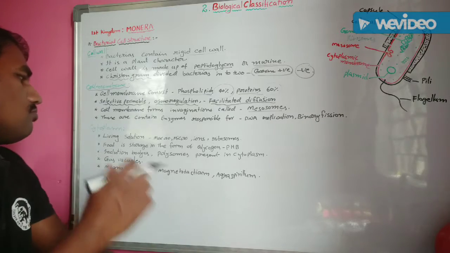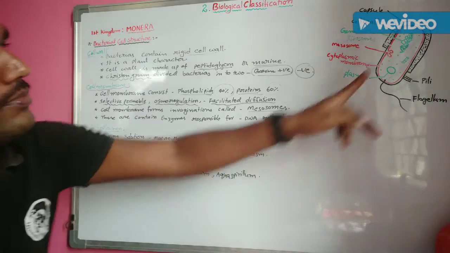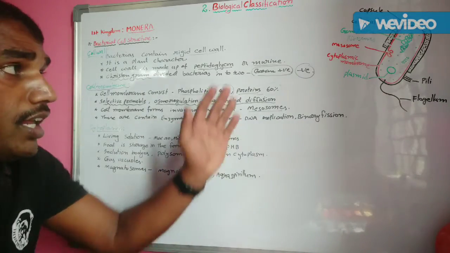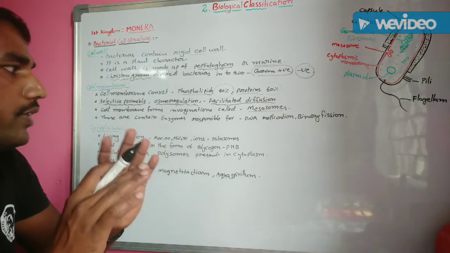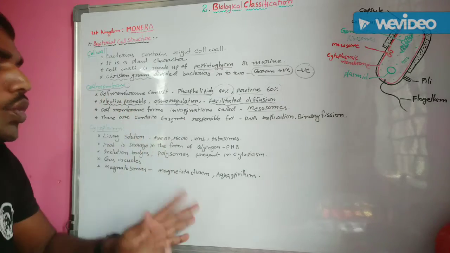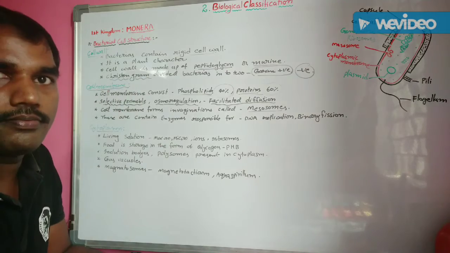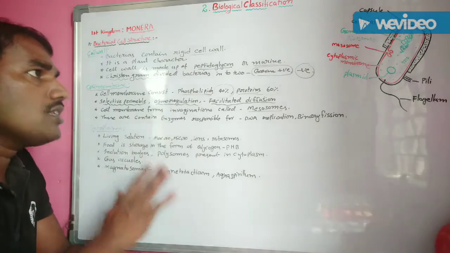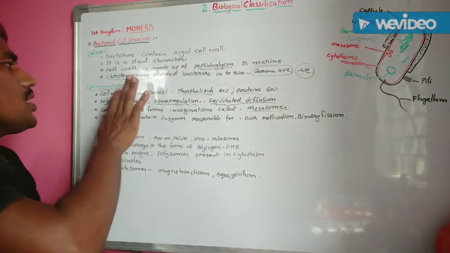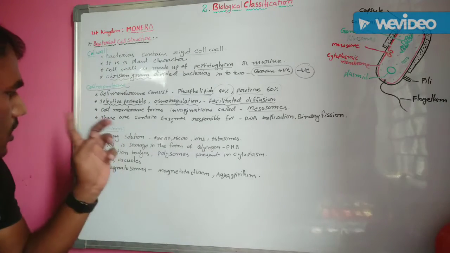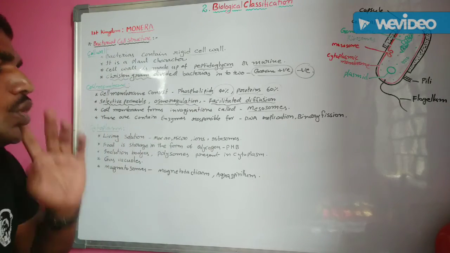The next one, cytoplasm. The living solution innermost of the cell membrane is known as cytoplasm. This cytoplasm is surrounded by the cell membrane, and cytoplasm is a living solution.